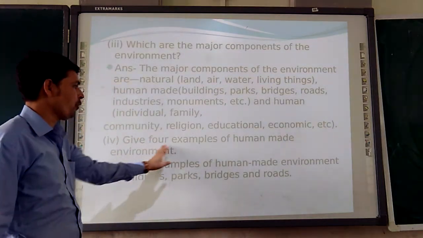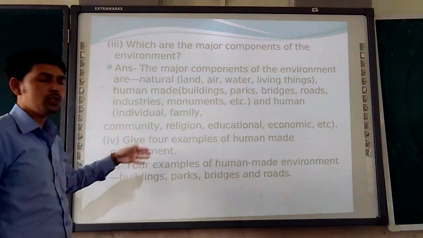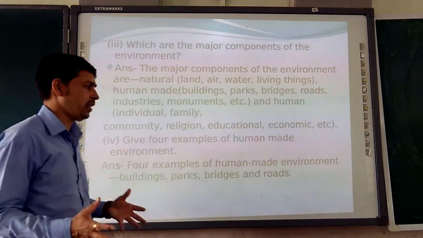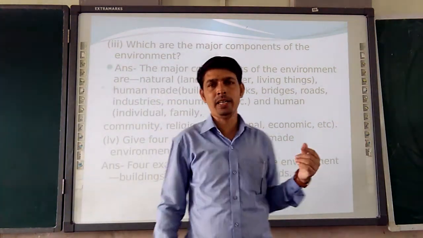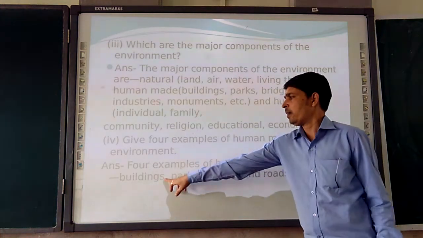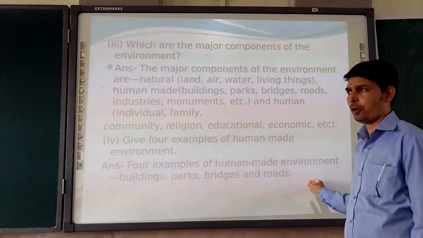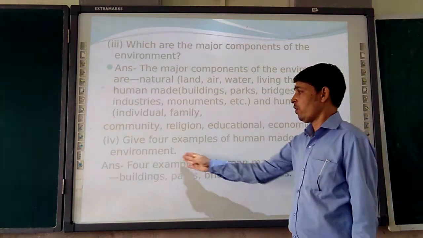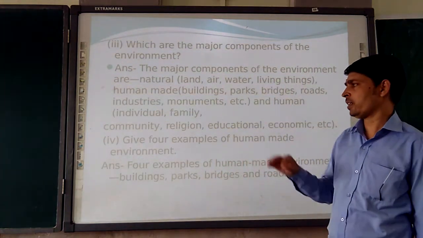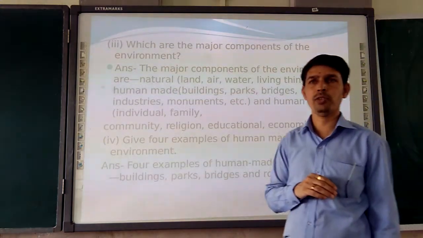So next question, give 4 examples of human made environment. So what is human being making? That's a human made environment. So human made environment brings buildings, parks, bridges and roads. You can add more to it. And with the 4 human made examples, their components will be clear to you.